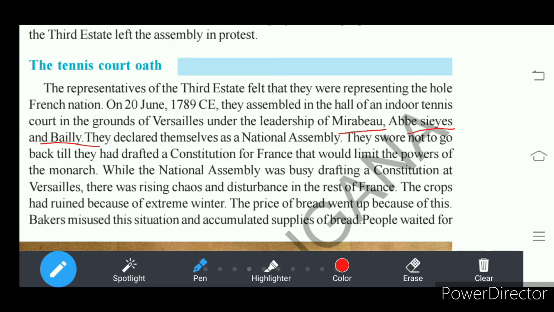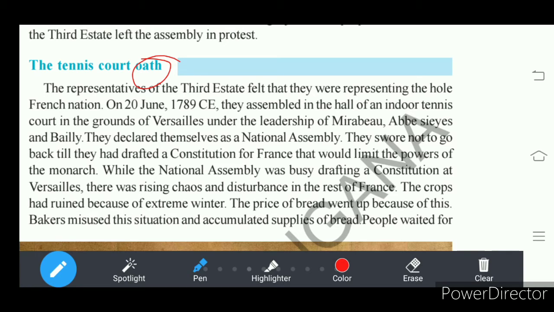They aimed to draft the new constitution which would limit the powers of the monarch, that is King Louis XVI. Okay, so as they took the promise there, that conference in the tennis court is famously known as the Tennis Court Oath. They took an oath there, that is a promise, understand. They swore to prepare and draft a constitution which would limit the powers of the king, understand.